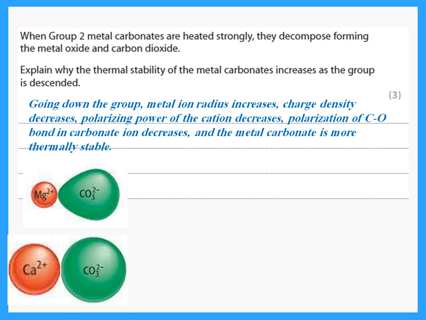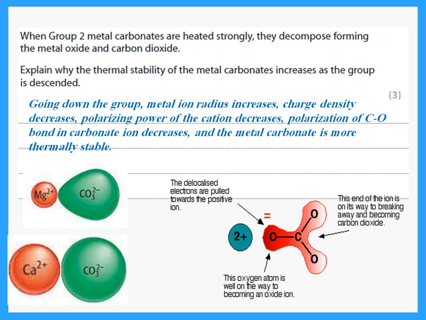So charge density decreases, polarizing power of the cation decreases, polarization of the CO bond in the carbonate ion decreases, and the metal carbonate is more thermally stable, less easy to break up by heat. Okay, you should be able to explain this.